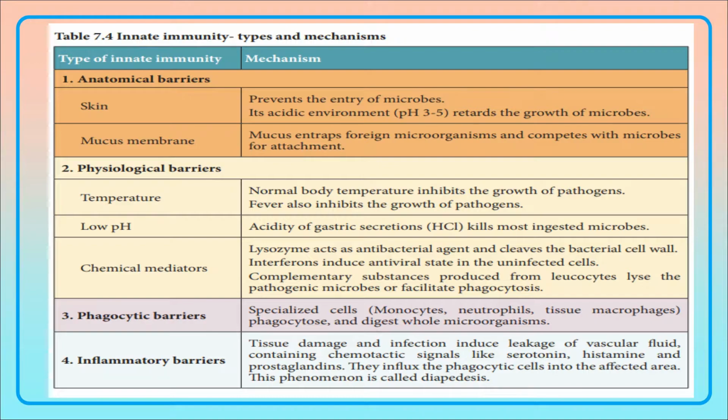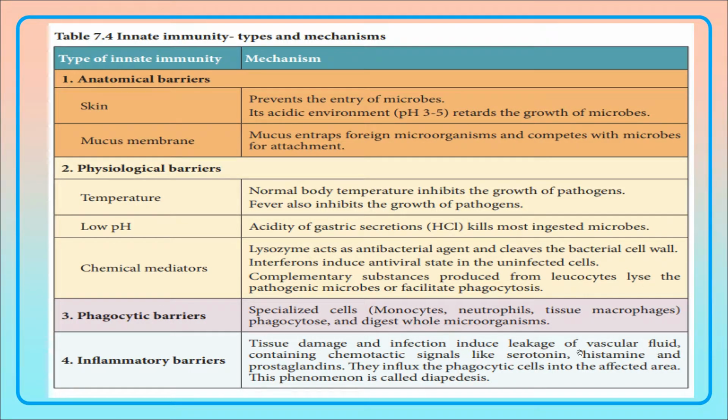Specialized cells are present in our immune systems like monocytes, neutrophils and tissue macrophages. These cells will phagocytose, that means they will digest the whole microorganism by engulfing them, which is called cell eating. Fourthly, inflammatory barriers. When there is a tissue damage or when there is an infection, it will induce the